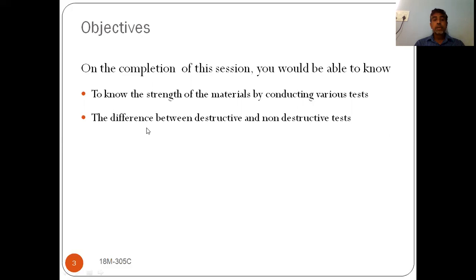The very important topic is that we have two types of tests, destructive testing and non-destructive testing. We should have a clear idea about destructive testing and non-destructive testing. Here we will discuss in detail regarding destructive and non-destructive tests.